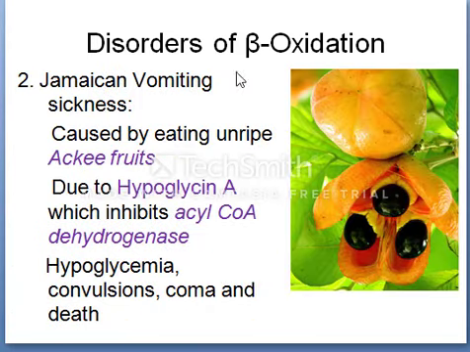The next disorder is Jamaican vomiting sickness, caused by eating unripe ackee fruits due to hypoglycin A, which inhibits acyl CoA dehydrogenase, and leads to hypoglycemia, convulsions, coma and death.